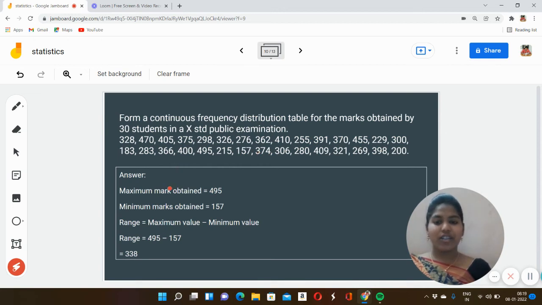For continuous data we have to find the range. Range is nothing but maximum value minus minimum. Maximum mark is 495. Minimum mark is 157. So if we subtract that, we will get 338. So the range is 338.